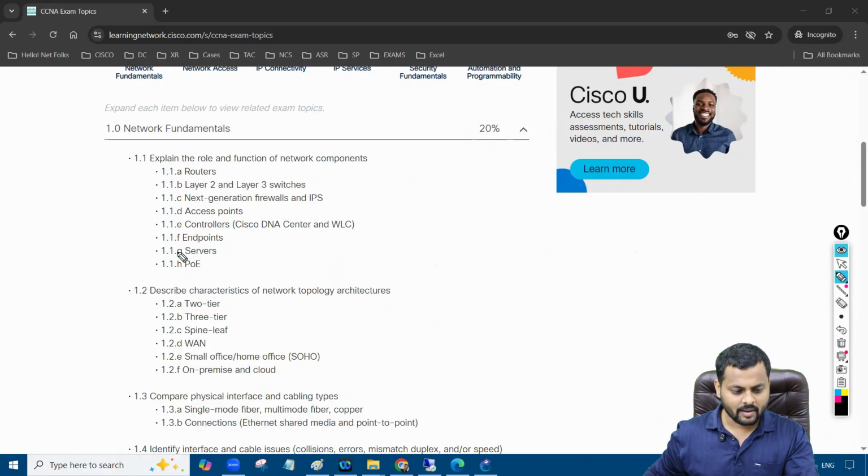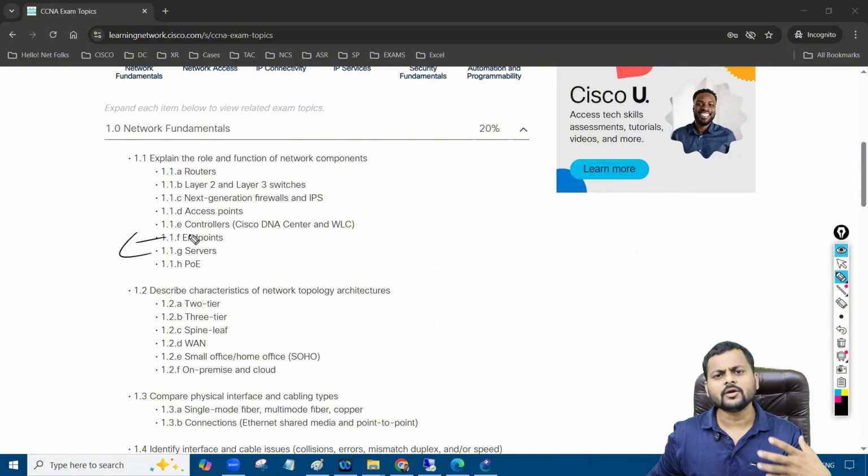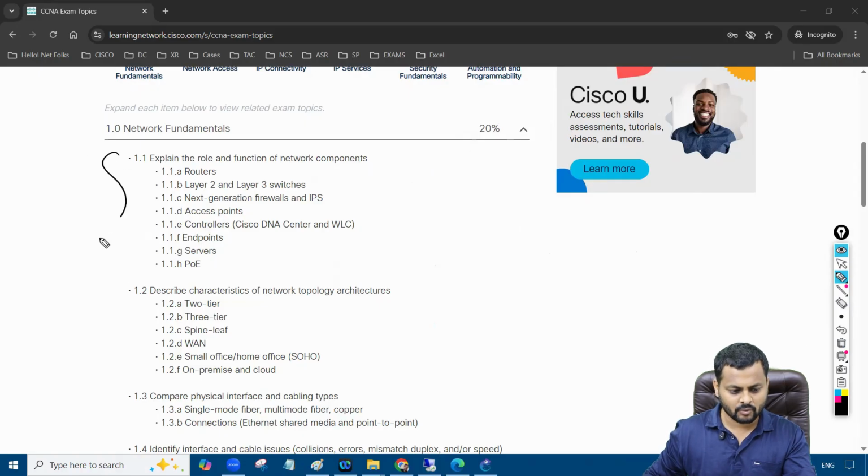Then after that, we have endpoints. Endpoints are basically called users in our technical terms. Then we have servers and PoE, right? So mainly the first section, 1.1, is talking about the hardware part, right?